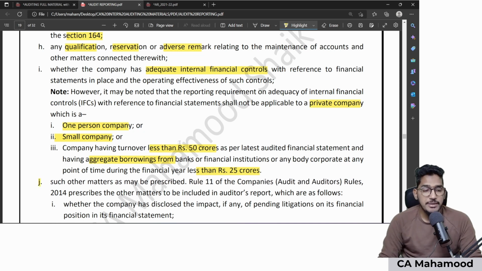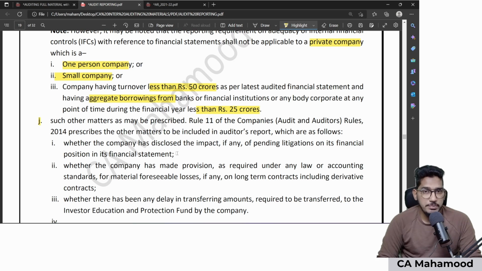Now, under J point, there are actually 6 extra reporting requirements which were added over a period of time. So till now, under 143 subsection 3, we have seen point A to point I, 9 reporting requirements. Now under clause J, there are 6 more additional matters which are required to be reported. Let us see what they are.